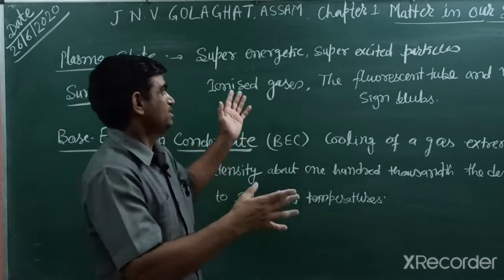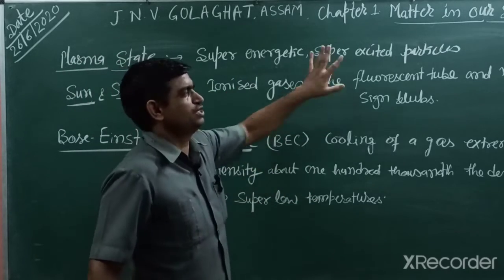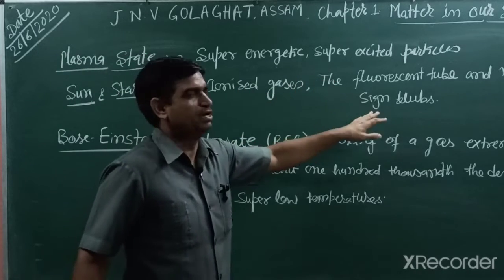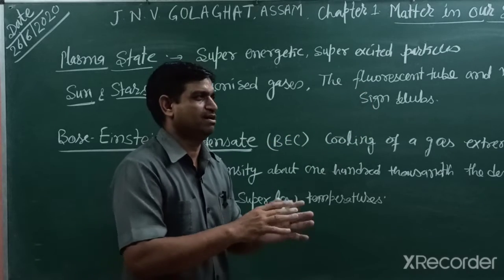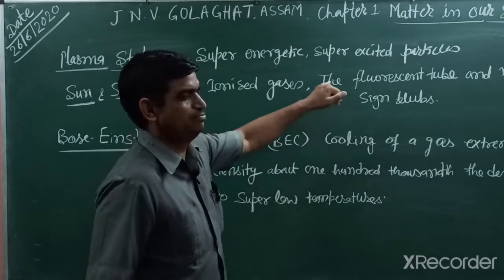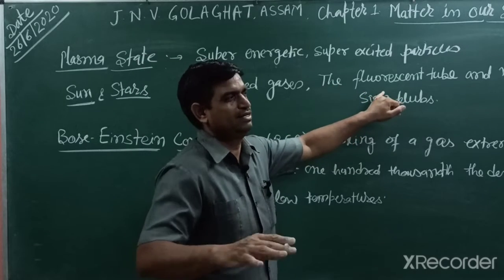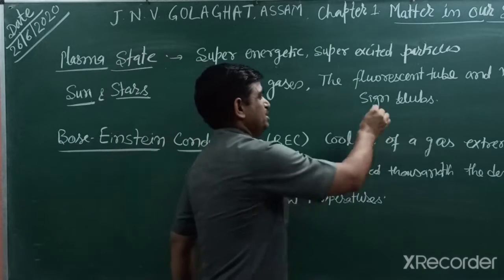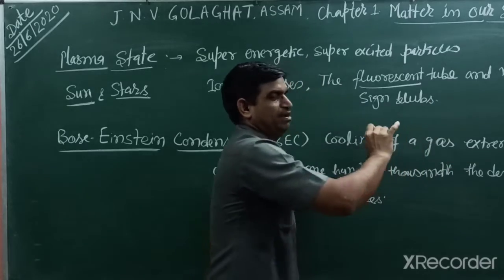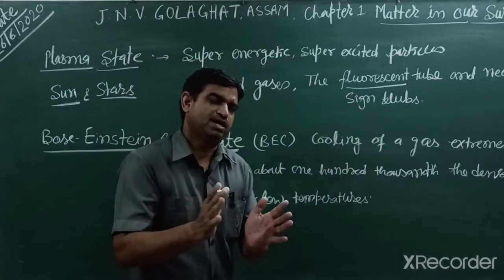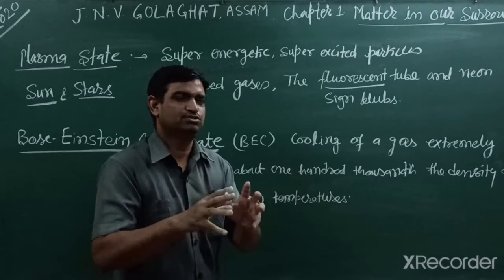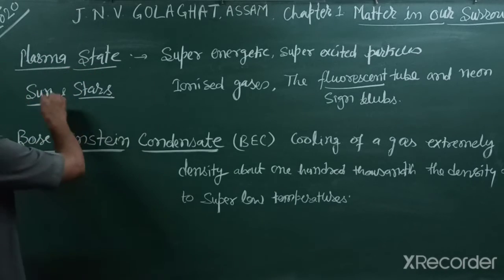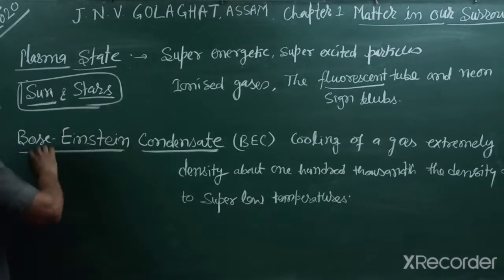Students, the gas particles are super energetic, super excited, and they are in ionized form. In fluorescent tubes and neon sign bulbs, when electricity passes through the gas, in the fluorescent tube we fill helium mainly, or other gases, and in a neon sign bulb the gas is neon. When current is passed they show different colors because the gas is fully ionized. This state is found in sun and stars and in our universe.